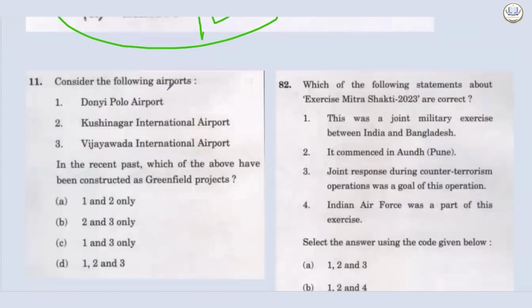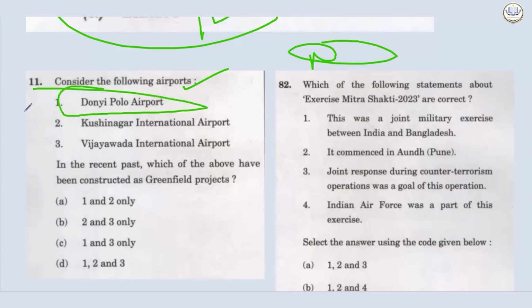Let's see more options. Consider the following airports. The first statement was Donley Polo Airport. How many of you heard the name of Donley Polo Airport? If I have to manufacture a wrong statement, why would I give Donley? I will give Hyderabad. I will give Bangalore. And you will commit more mistakes there. Then Kushinagar International Airport, and Vijayawada is still known. But this is something which is very, very lesser known. And the probability of this being incorrect is very low.